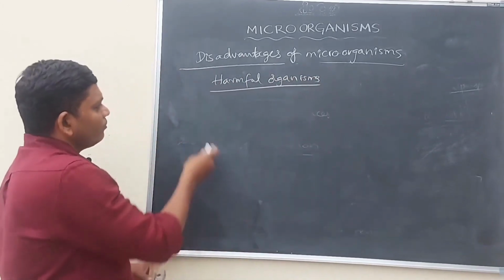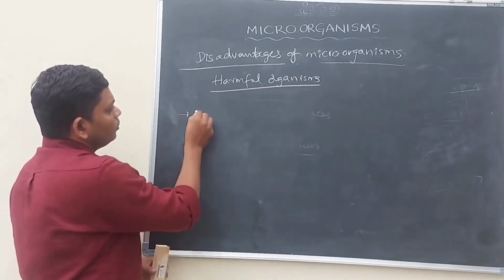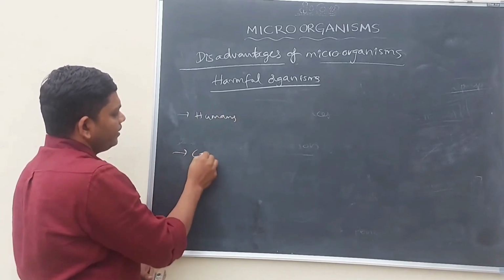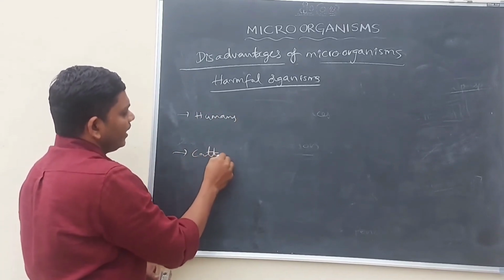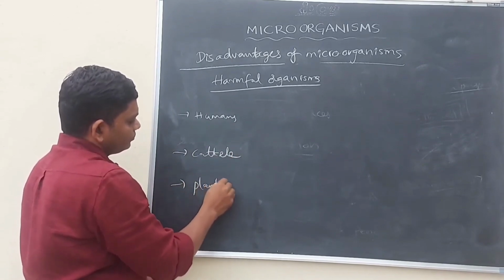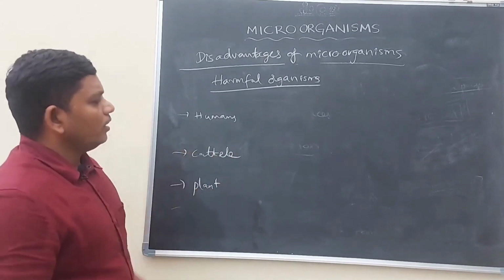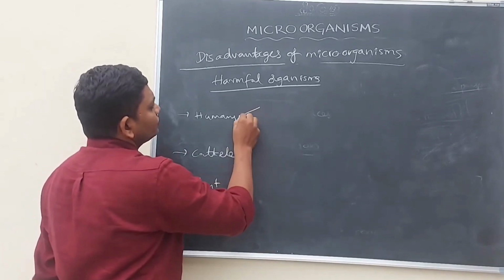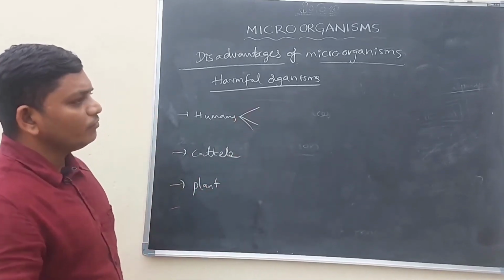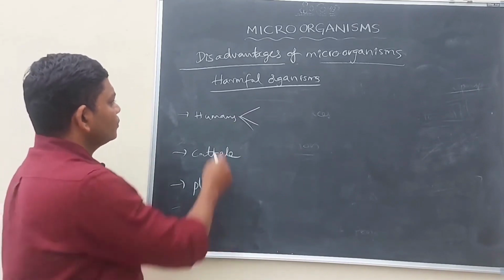Let us discuss one by one. First we have to discuss humans or cattle, after that plants. Let us discuss the disadvantages of the microorganisms in the view of human beings.